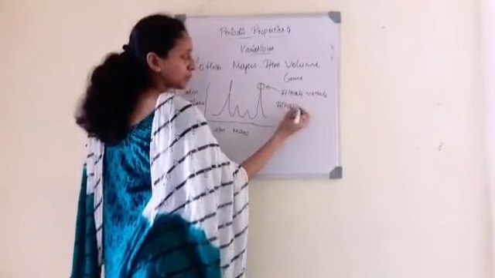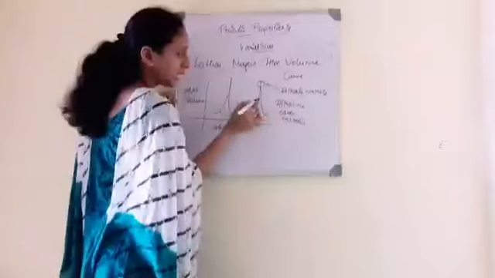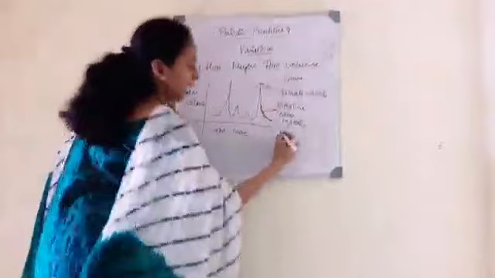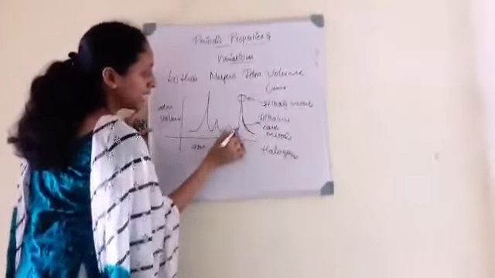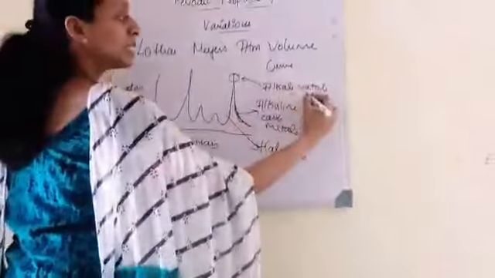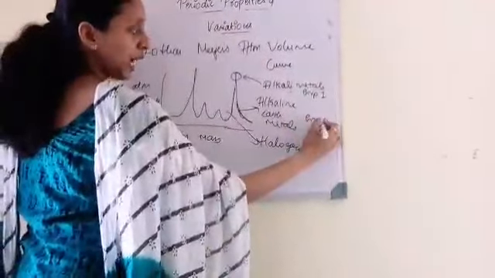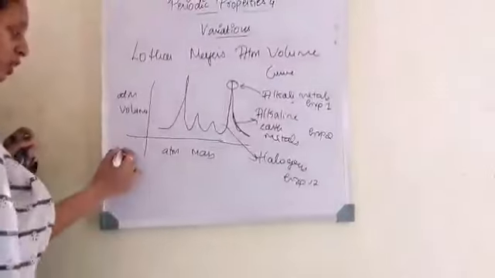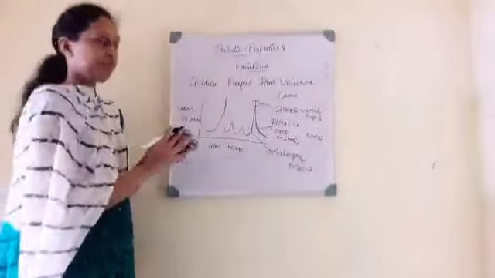Alkaline earth metals occupy the descending part of the peak. Halogens occupy the ascending part. Alkali metals are group 1, alkaline earth metals are group 2 and halogens are group 17. But this rule is not applicable for all the elements, so this rule also failed.